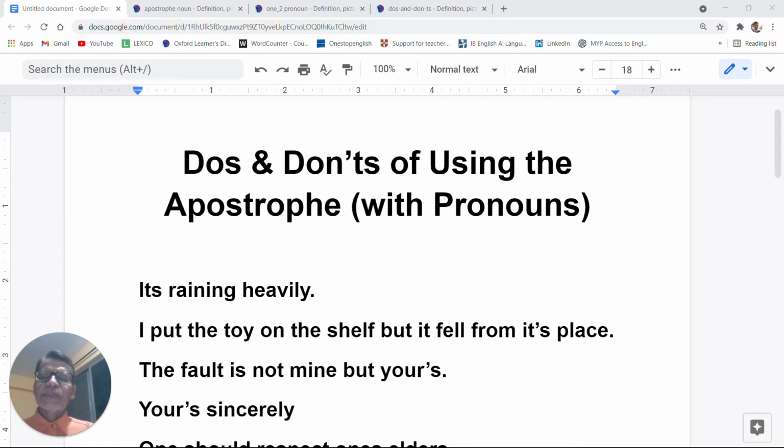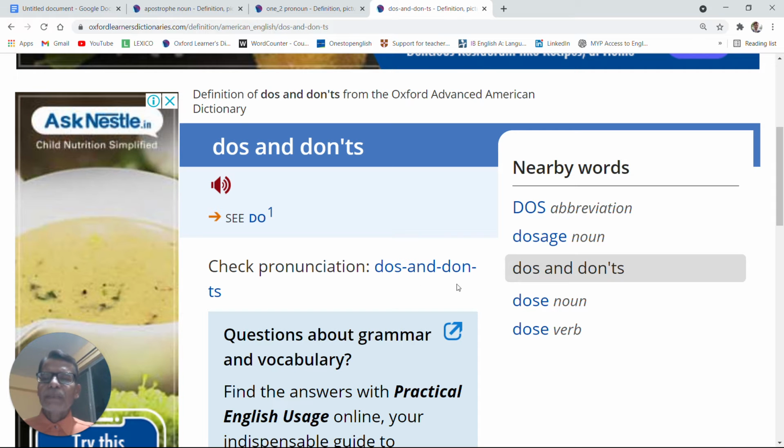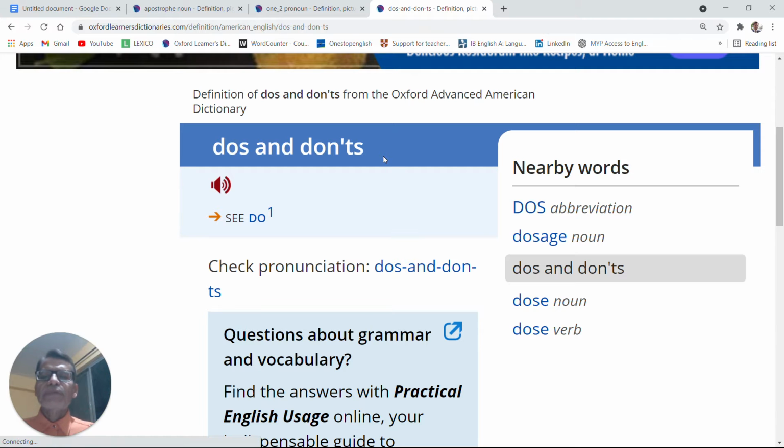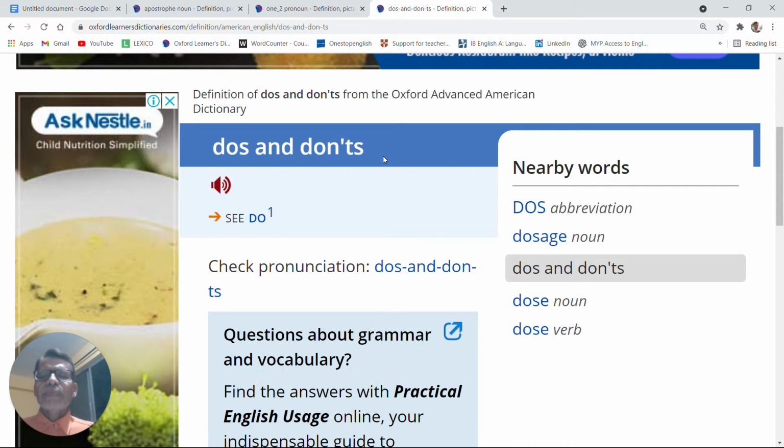When I discuss this phrase do's and don'ts with my friends, colleagues, some of them suggest, oh, I should have put an apostrophe after do. But that is not correct. So first let me show you the phrase. As you can see here, do's and don'ts. So S without an apostrophe means do's is the plural of do and don'ts is the plural of don't, which is the contraction of do not. So let me return.